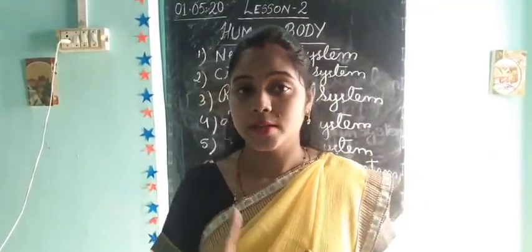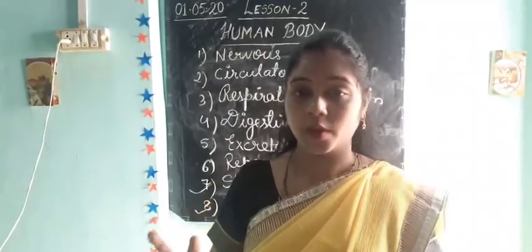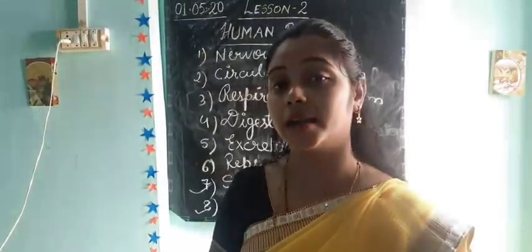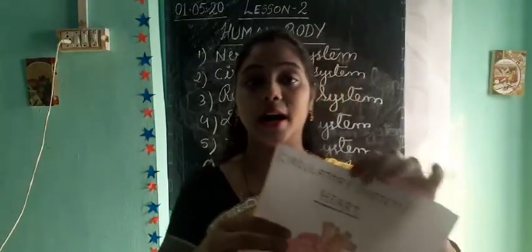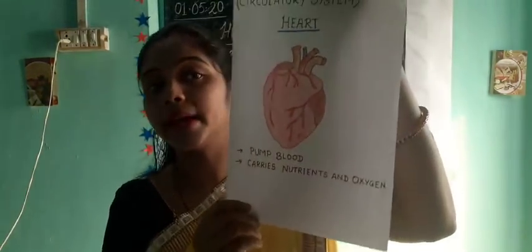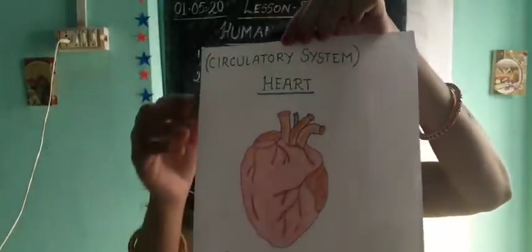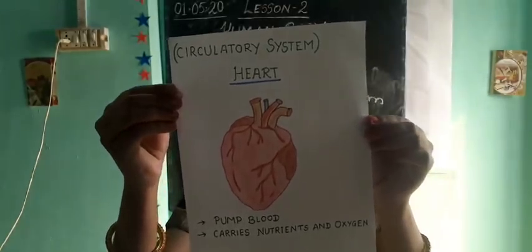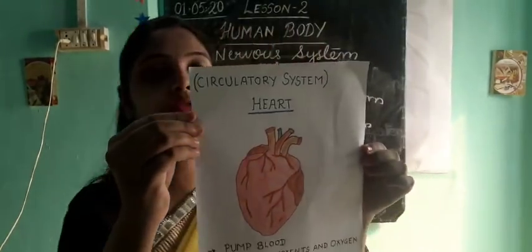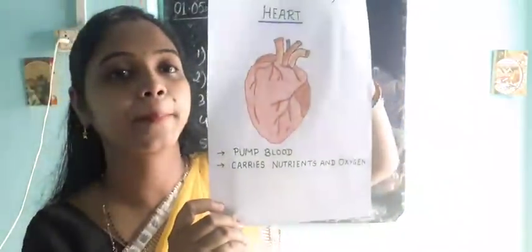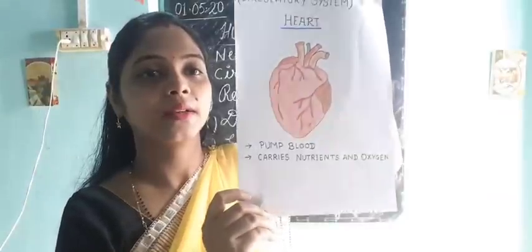Next organ is heart. Yes, the next organ is heart, and the heart is the main organ of the circulatory system. Can you see the picture? Okay. Clear?